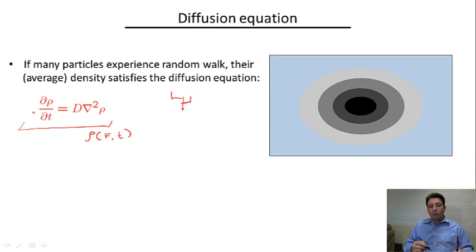Now, another comment I would like to make about this equation is that in some sense it looks similar to the Schrödinger equation in quantum mechanics. If we were to put an imaginary constant i here, imagining some imaginary time, and instead of the coefficient D we had, let's say, minus h-bar squared over 2m, then this equation would become the Schrödinger equation of a free particle for the wave function.